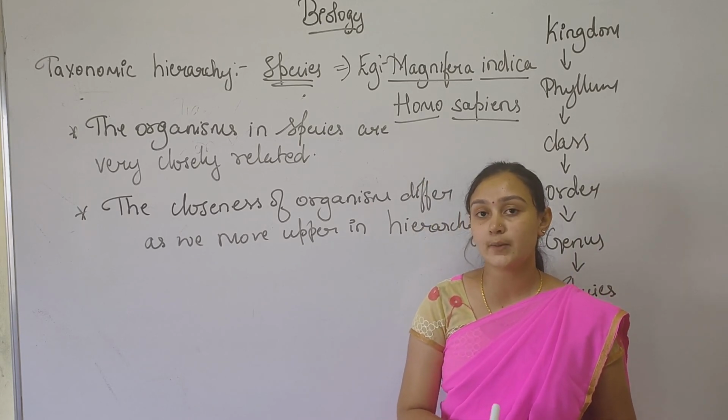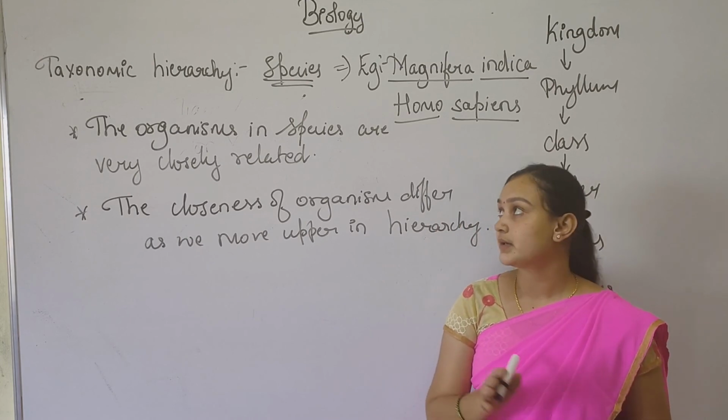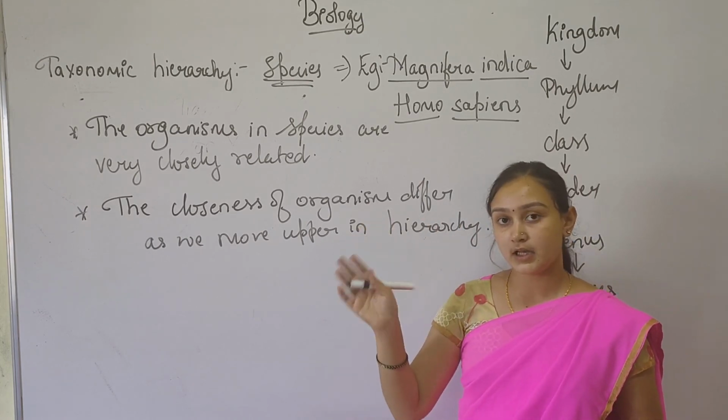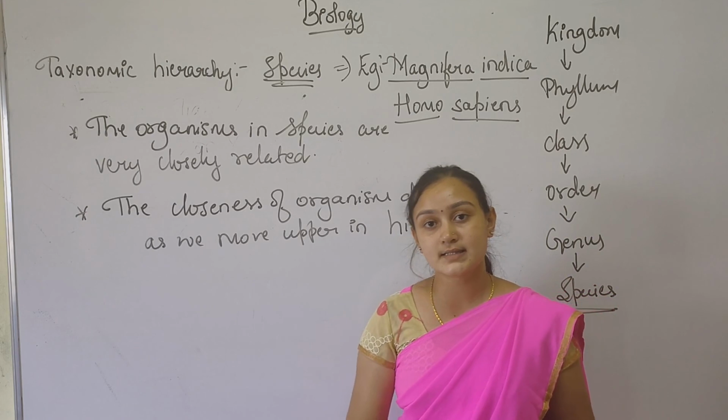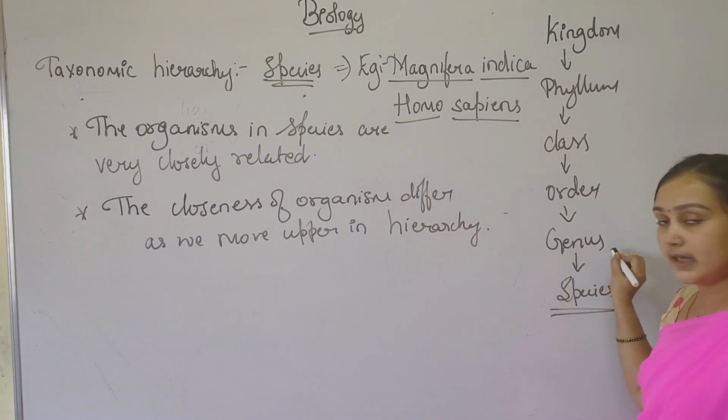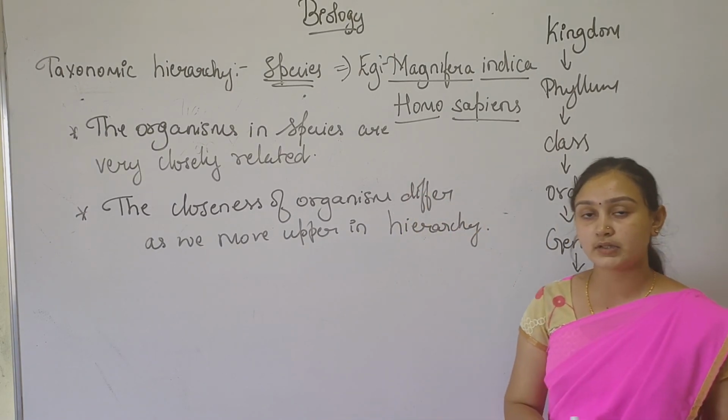This was all about the first taxonomical hierarchy, the species. In the next class, we shall learn about the genus.